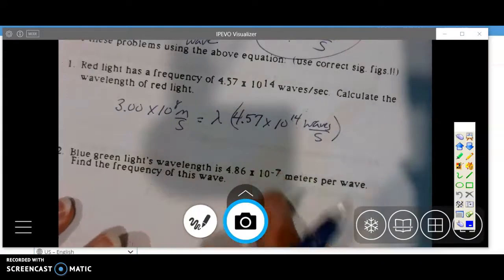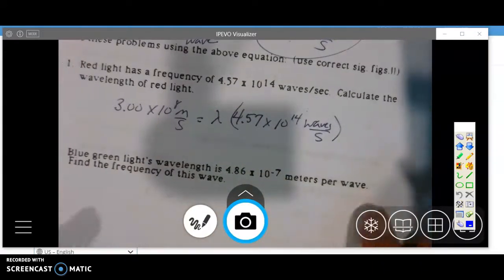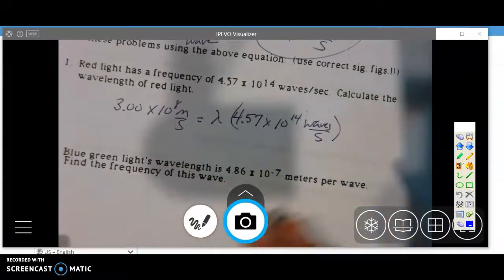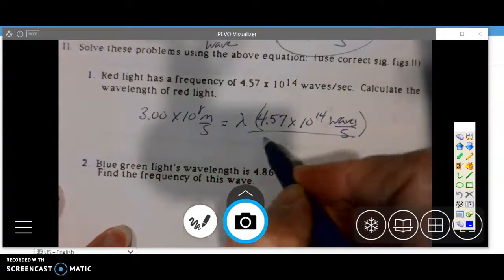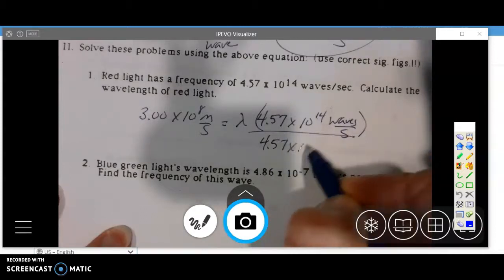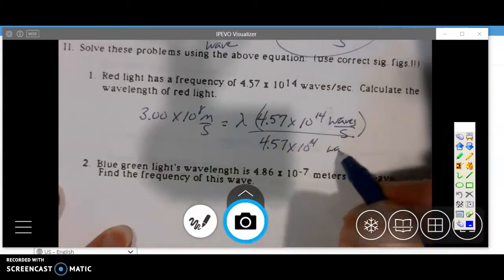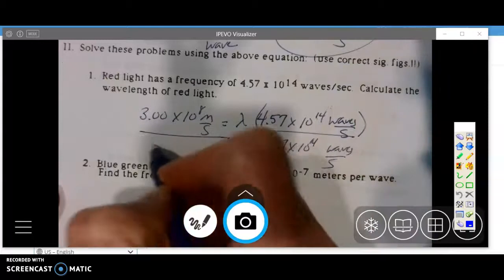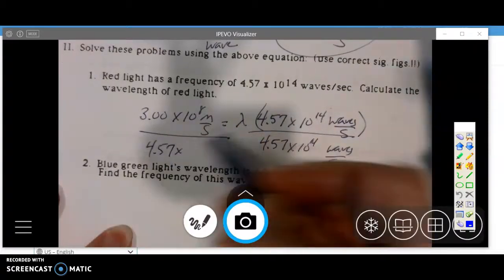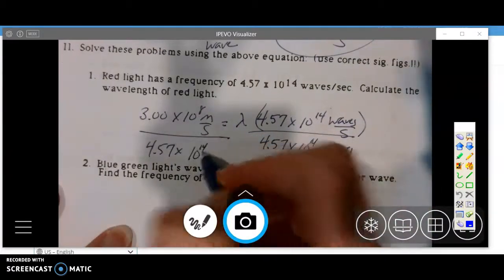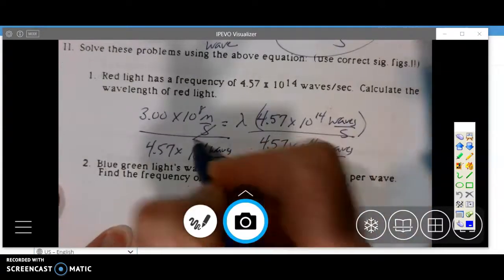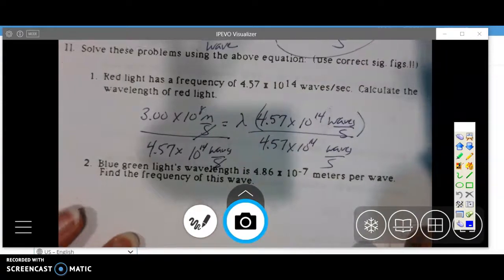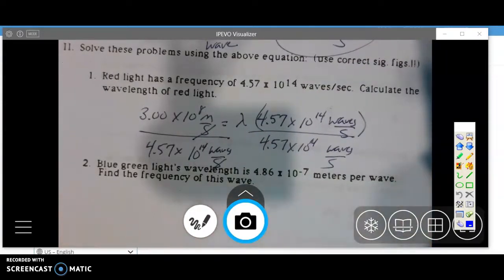Again, this is the minimum you need to show. If you are good with your algebra steps, you don't need to show any more of that. If you do need to show the algebra, if that helps you, you certainly can do that, but that is not required. But I'm just going to go through that for this one for those of you that like to see the algebra. You'll see seconds cancel, and you're really left with wavelength in meters per second.